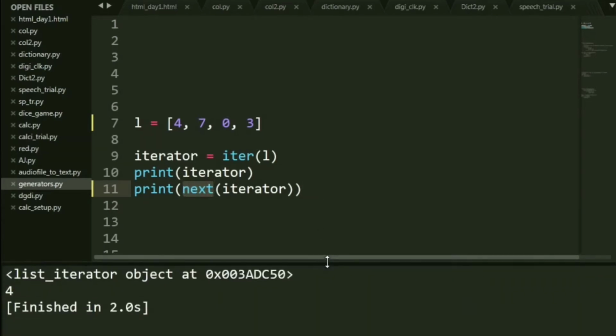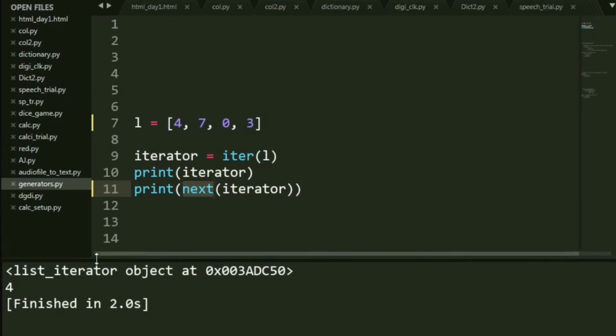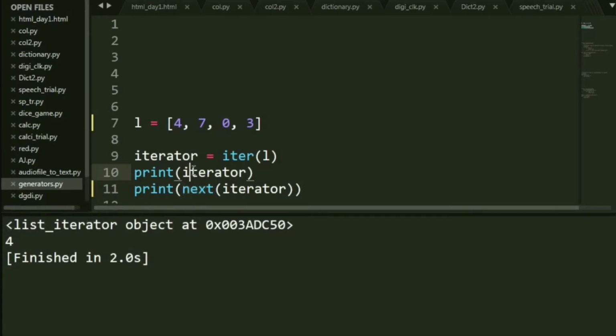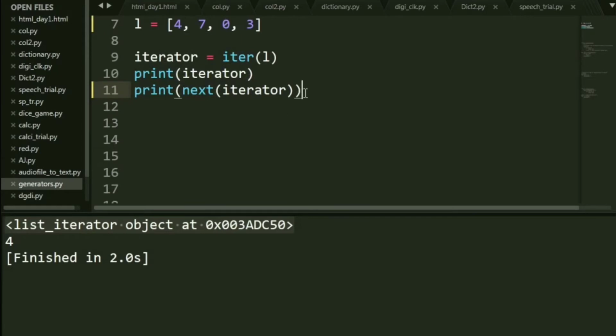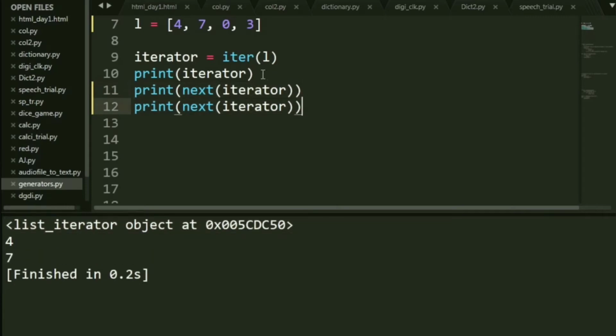See, the first print statement, that is print iterator, tells that it's an iterator object at a certain position. And next, when I call the method next and pass iterator to it, it gives me the first value of this list. Now, if I were to call the next method again, let's see what it would give us. So you get 7. So this is how you iterate inside a list using the iter and next methods.